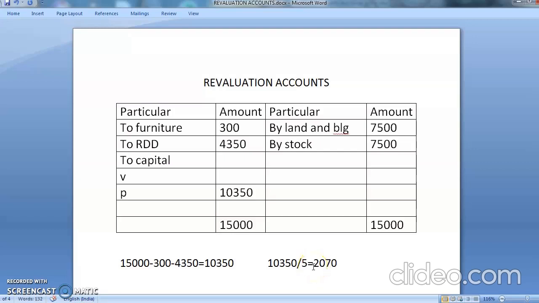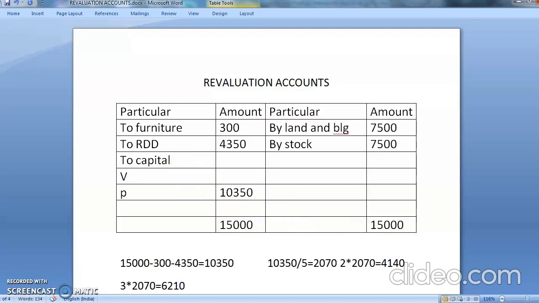yes, so my first partner is having 2 shares. So it is 2 multiplied by 2070. So what is the answer? Yes, 4140. My second partner, so what is my second partner? Is having 3. So 3 multiplied by 2070. What will be the answer? 6210. So I'll write here Vikram will get the profit share in the profit.